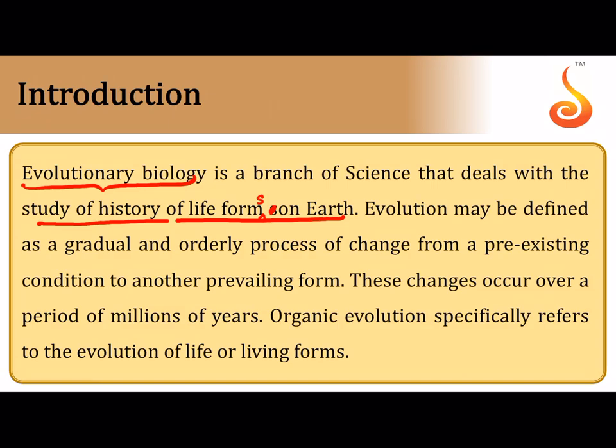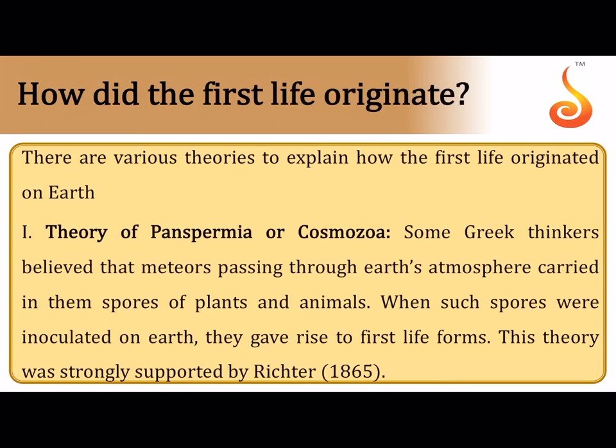Throughout the millions and millions of years that have passed, we have only seen one thing that is constant: change. Change is the only constant. New organisms have come from pre-existing organisms, and in this chapter we are not concerned with the evolution of non-living things. We are only concerned with the evolution of living forms on this planet, and that's why it is referred to as organic evolution. How did life first originate?